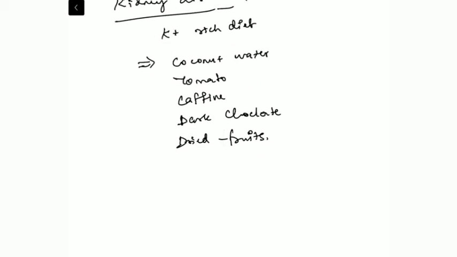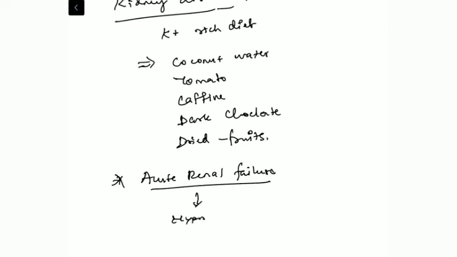This explains why patients with acute renal failure present with hyperkalemia immediately. Any AKI with oliguria has the possibility of developing hyperkalemia immediately.